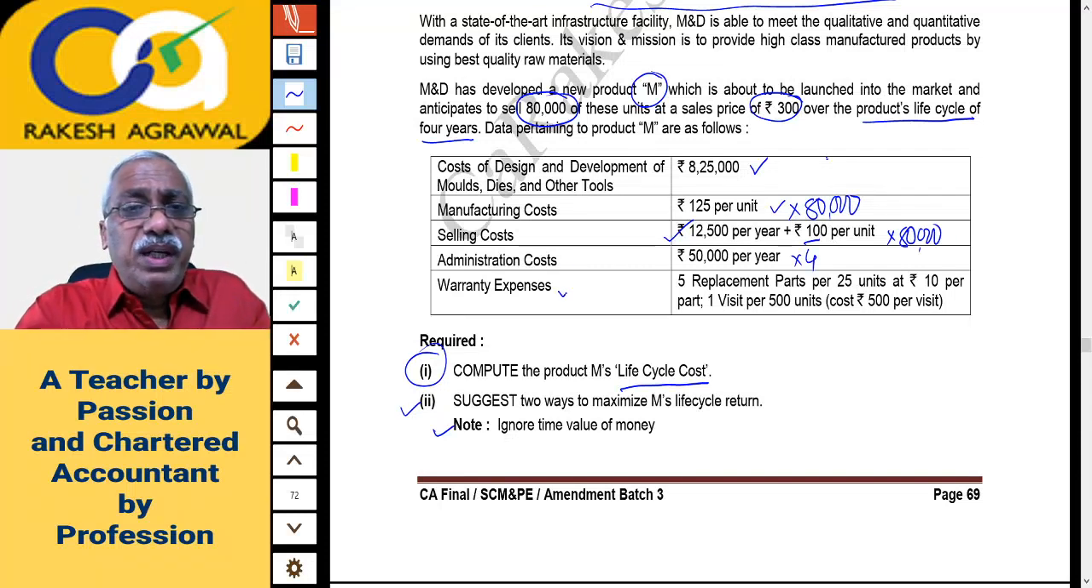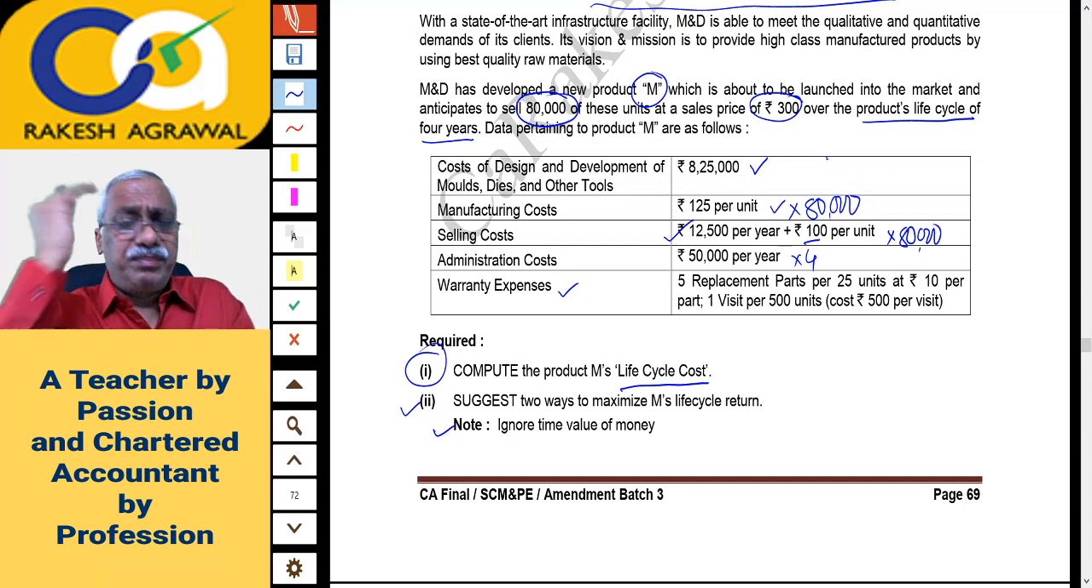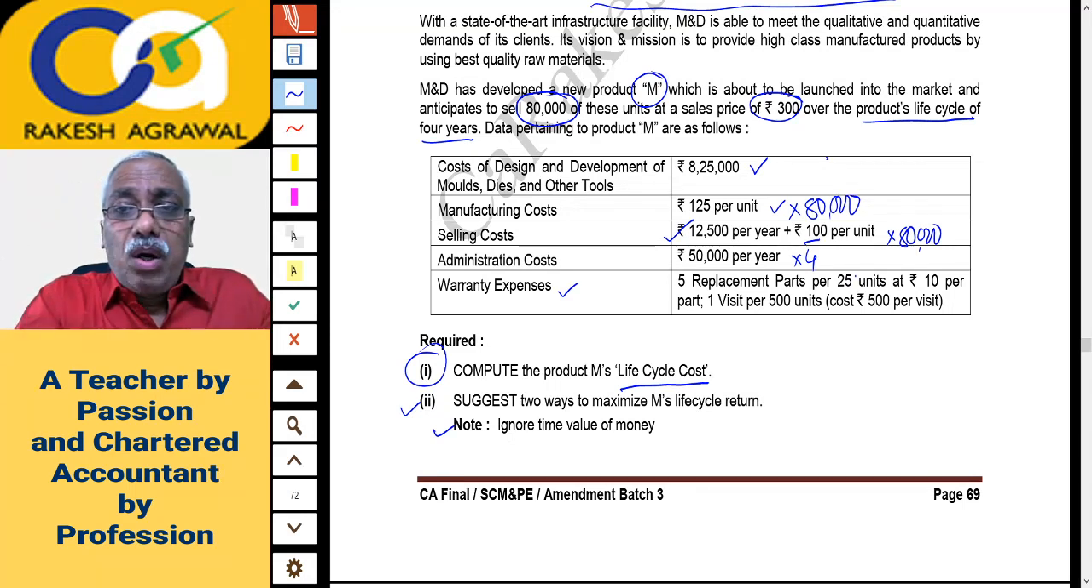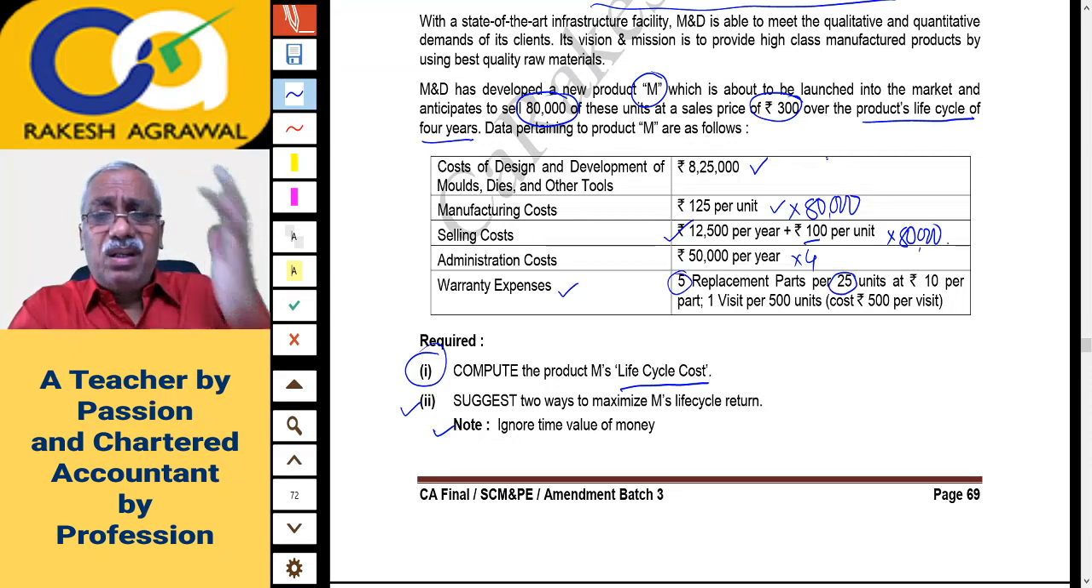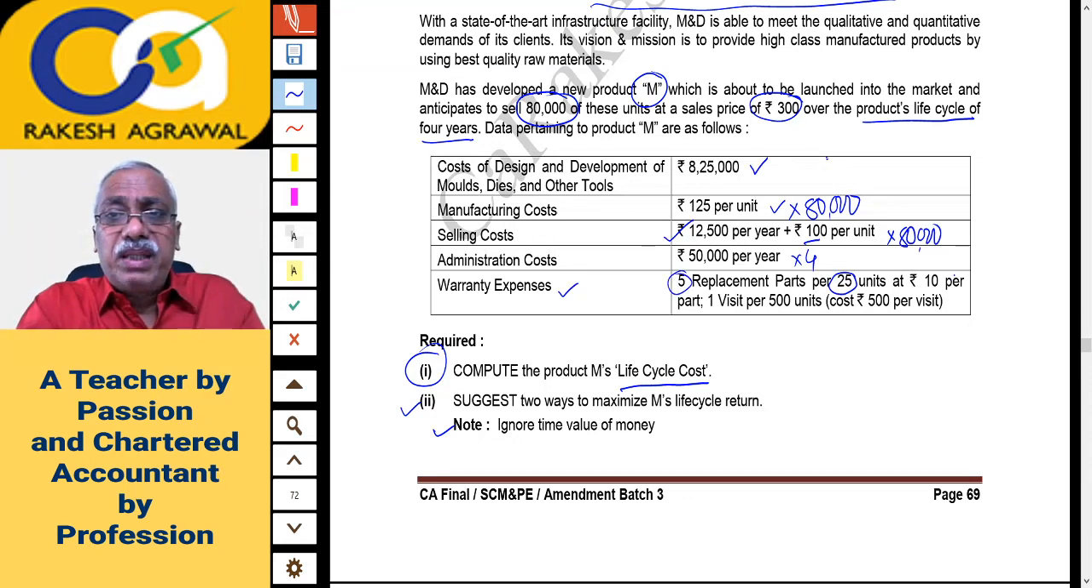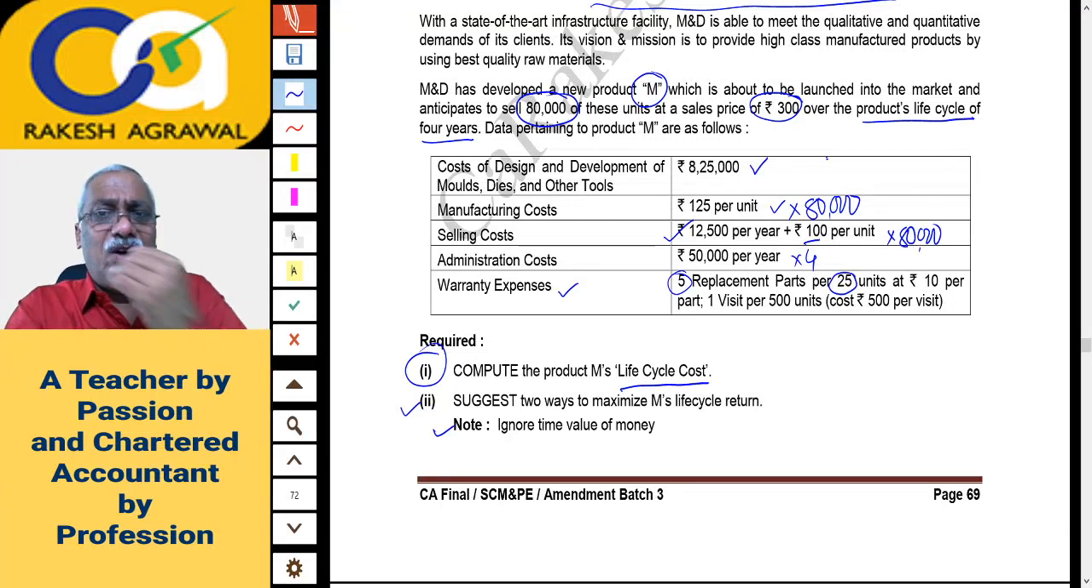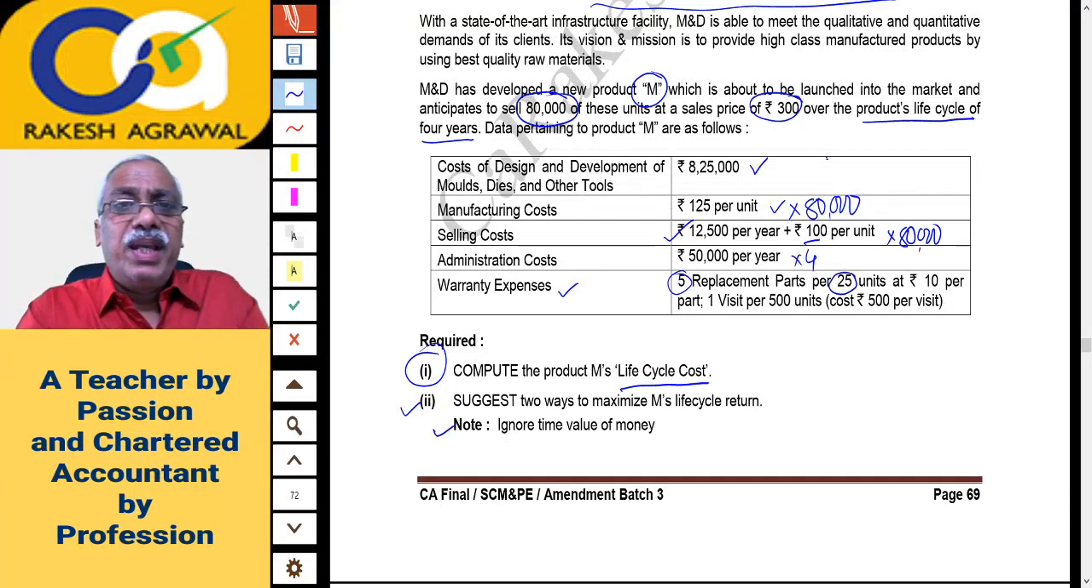Now we have to carefully take warranty expenses. On every 25 units sold, 5 will be replaced, and 5 replacement parts, and per part it will cost you 10 rupees. So what you do? 80,000 divided by 25 units, into 5 units, into 10 rupees.